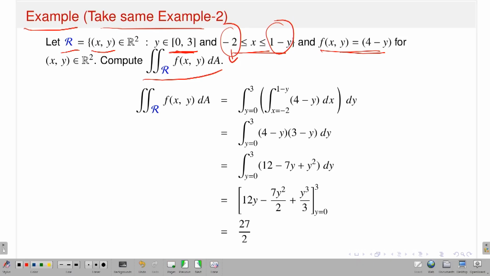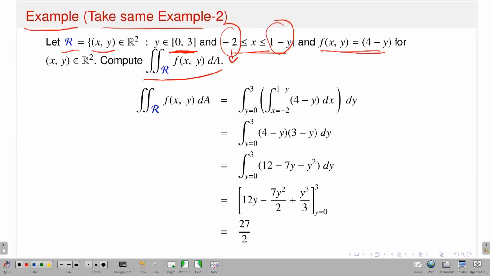That means, keeping y fixed, I have to first perform the x integral, and then I have to perform the y integral. That's the hint, at least given in the domain. By just looking at the domain, whenever you see some x or y variable fixed, you do that integral later. So first you perform the x integral and then the y integral, because y is fixed and varies from 0 to 3.